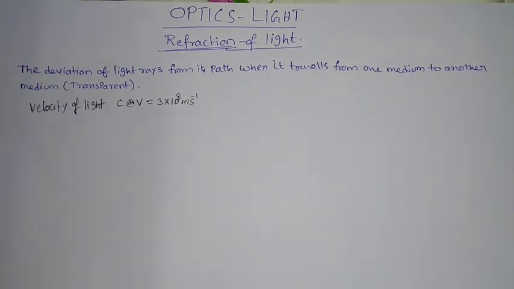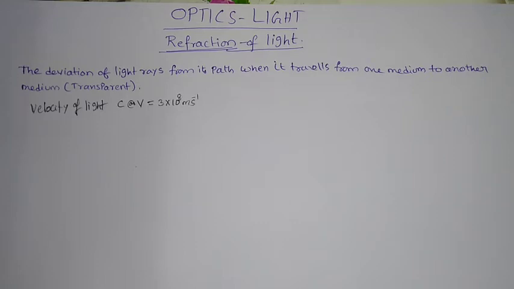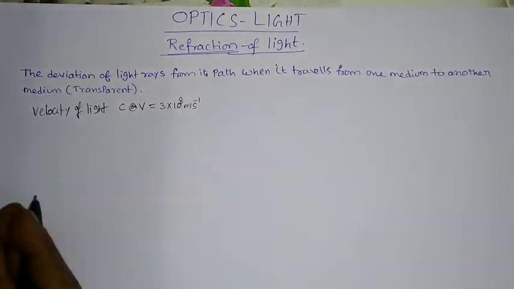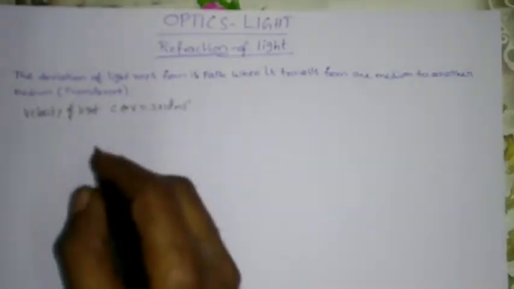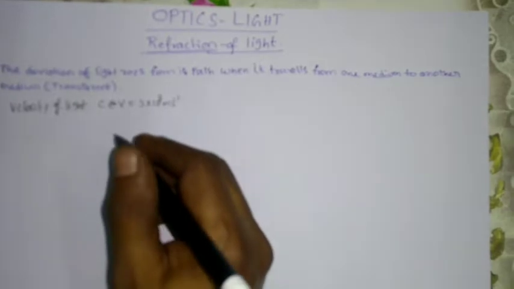When the thunderbolt comes, which will come first? For that the answer is, when the thunderbolt comes, first light will come and then sound will come. Why? Because velocity of light is 3 into 10 power 8 meter per second, whereas the velocity of sound is 340 meter per second, which is very less than that of light. That's why light will come first and then sound. So this is about the velocity of light. Velocity of light in vacuum, air, like this. When the medium changes, automatically the velocity of light changes.